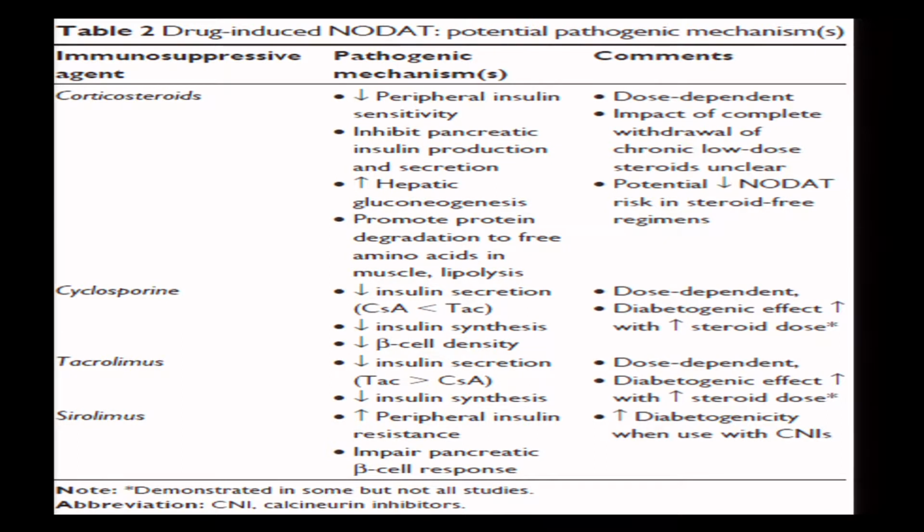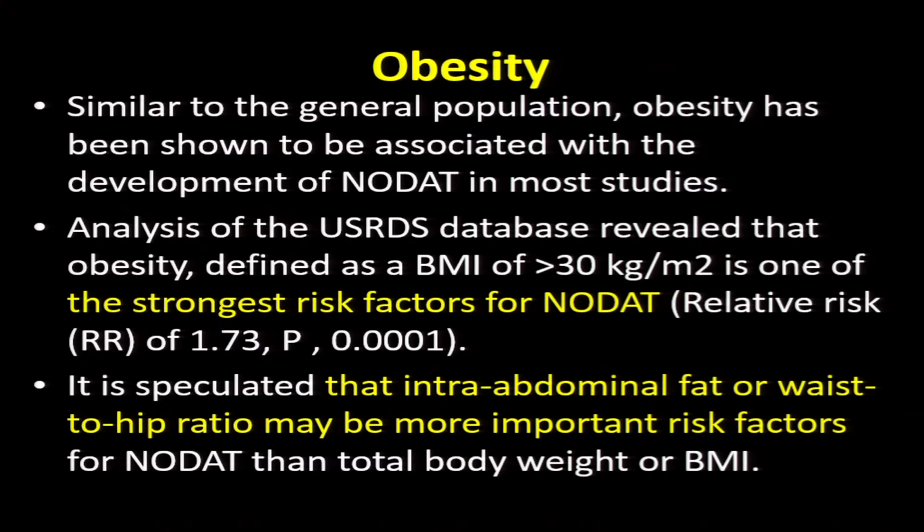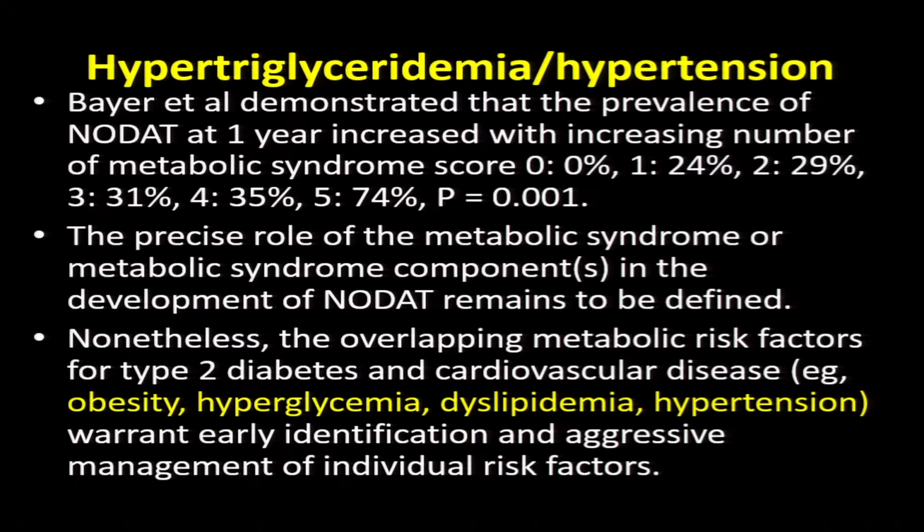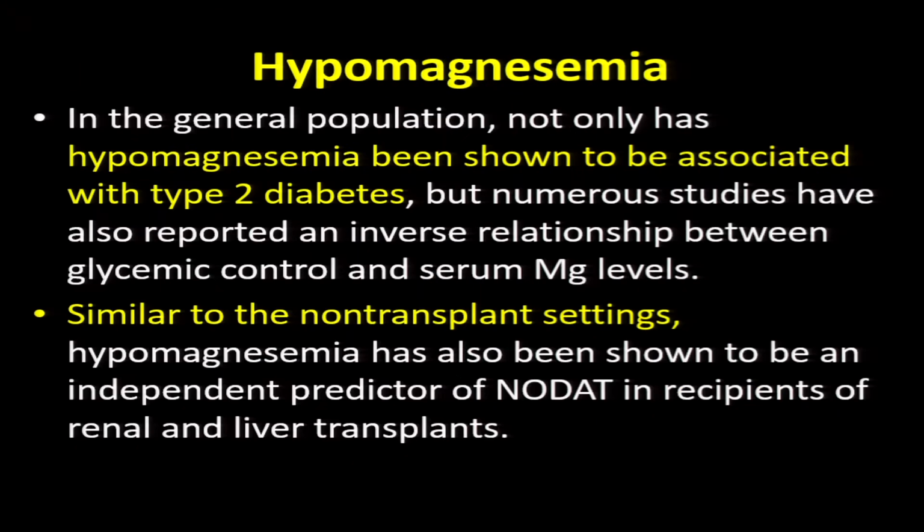And this all depends upon the dose, and if it has been combined with steroid, the risk is going to be doubled. And obesity, we all know, is also a strong risk factor for NODAT. Your hypertriglyceridemia, hypertension, proteinuria, all these are risk factors. And when you come to hypomagnesemia, there is an association with type 2 diabetes.